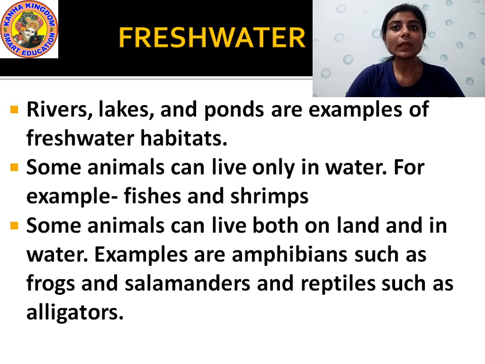Understood? Examples of animals who live both on land and in water are frogs, salamanders, reptiles such as crocodile, alligator. These are some animals who can live both on the land and inside the water. And there are some mammals also who can live both on land and in water, like hippopotamus. It lives in water and on land also. Understood? So this is the freshwater habitat.